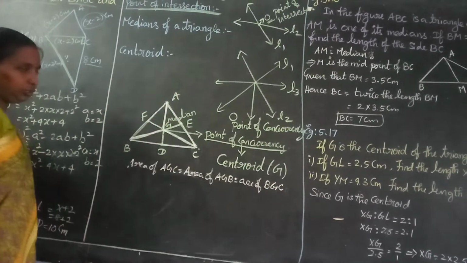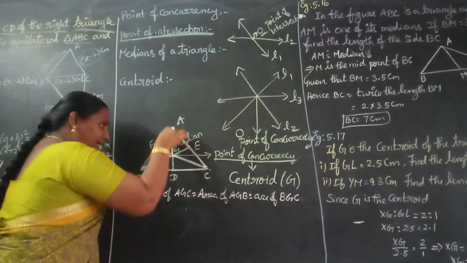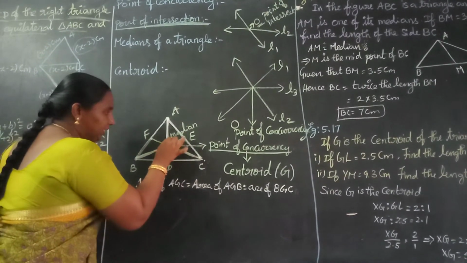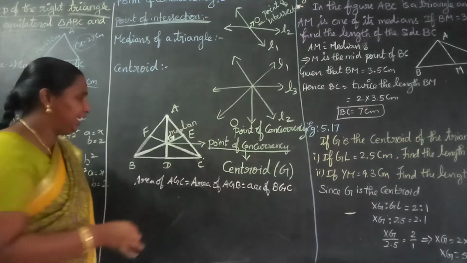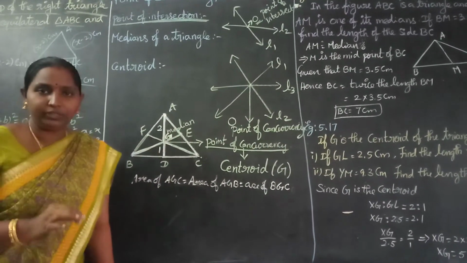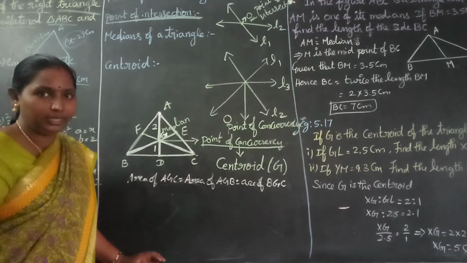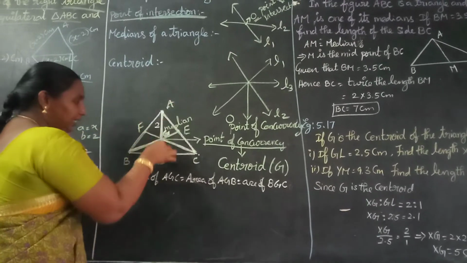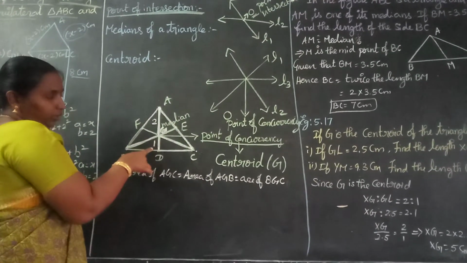Okay, and also one more thing: here AD is the median, and the centroid G divides the median in the ratio 2:1. This is one of the most important things we are going to use in the next sums. So the centroid G divides the median in the ratio 2:1.